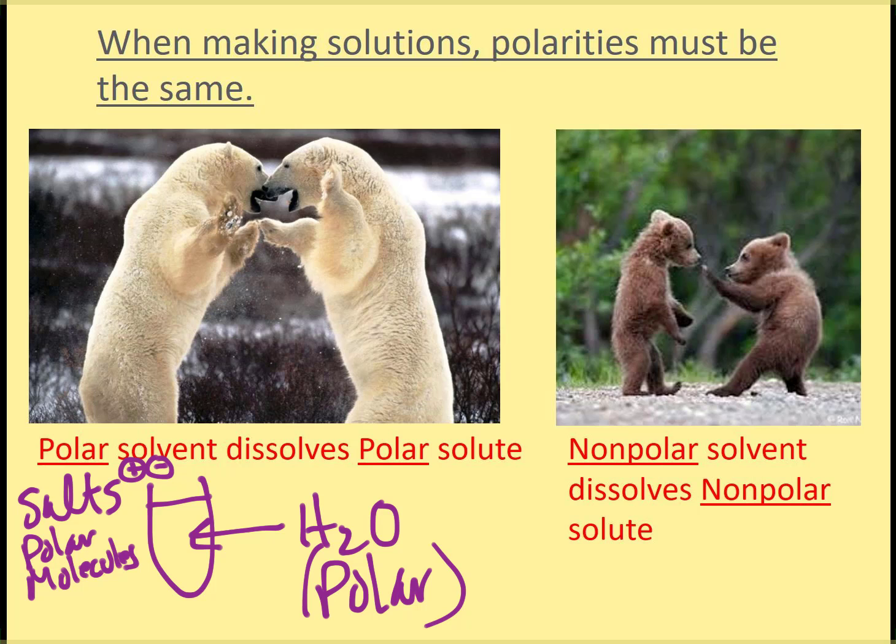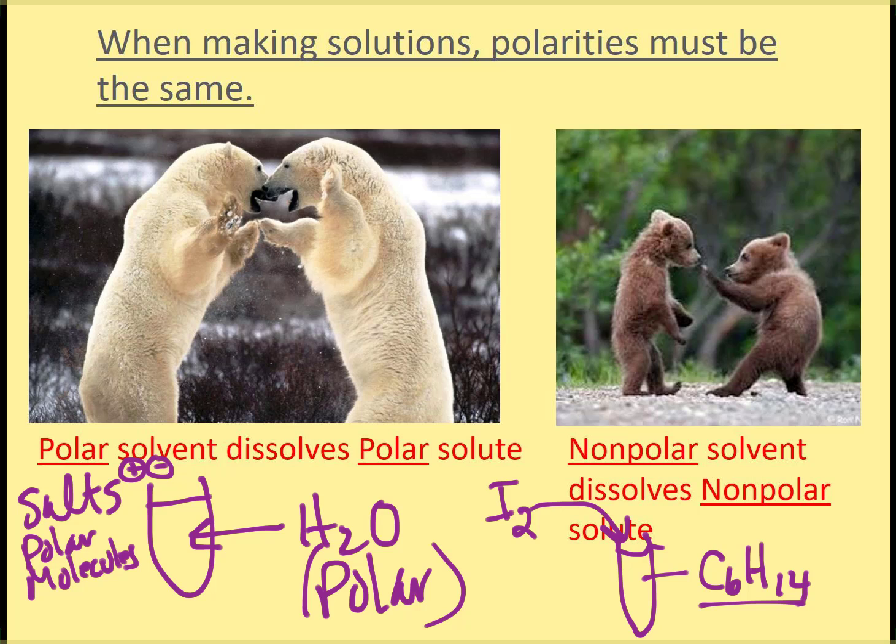So if I had something that was non-polar, like let's say hexane, where I just have carbon and hydrogen, if I were to add something that was non-polar like iodine, we would see that it would dissolve. So if the polarities don't match, then it's not going to dissolve. So if I put iodine in water, you would get no solution. Or if I would put a salt into hexane, you would get no solution because the polarities don't match.